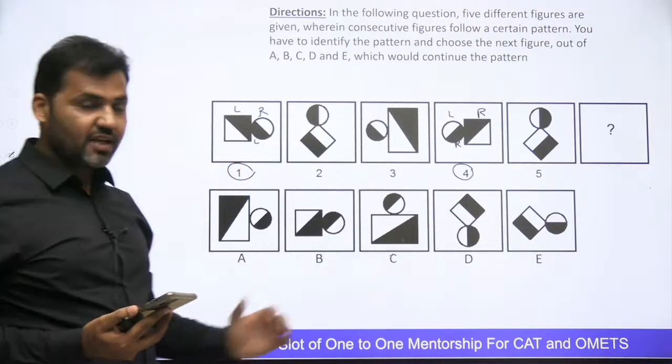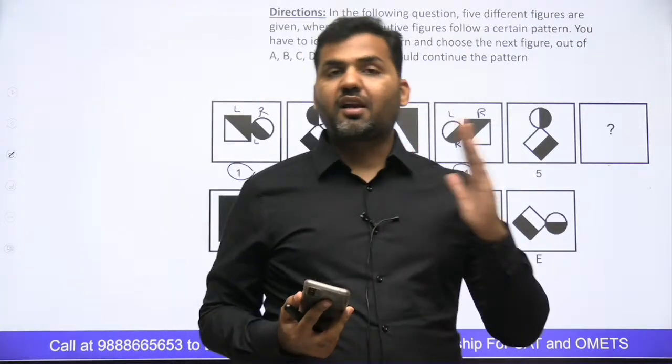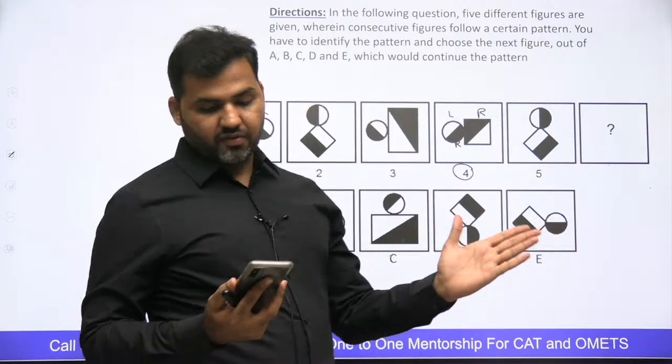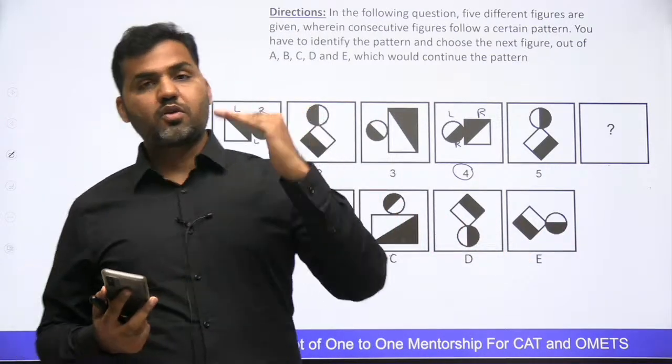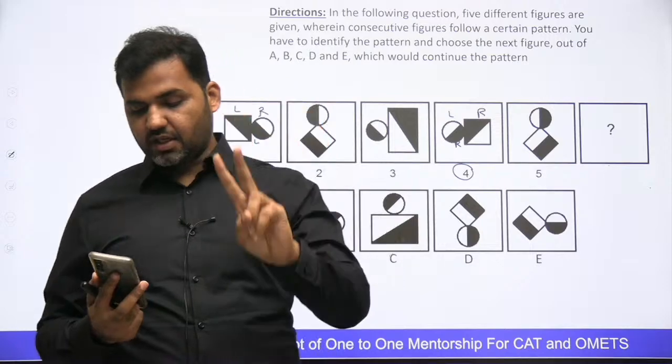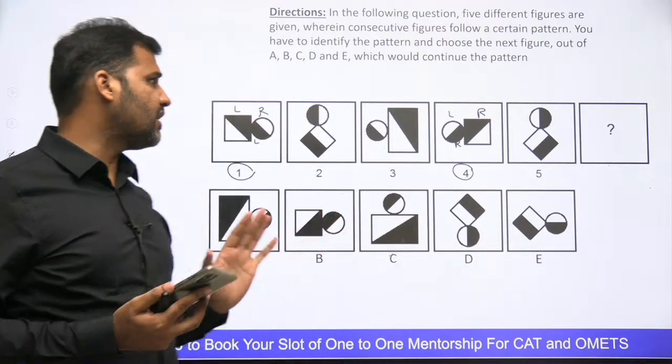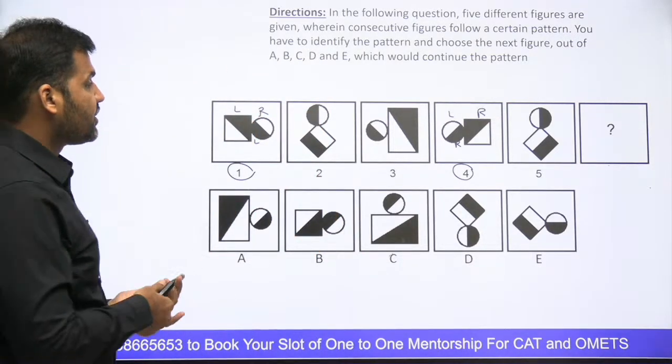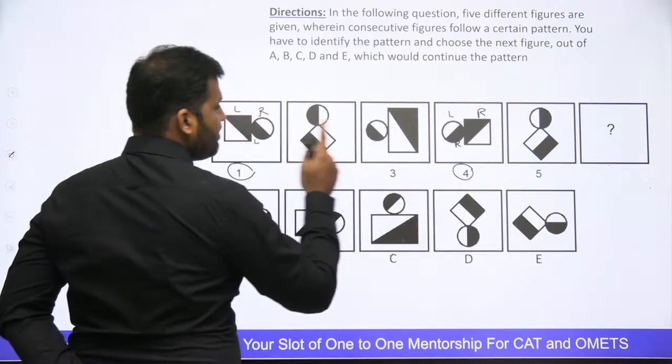What happens in a mirror image? I just told you, in a mirror image, left will become right and the right will become left. That's it. And in a water image, top will go to bottom and bottom will go to top. That's it. These are the only 2 points that you need to keep in your mind, and this will help you a lot. Now similarly, guys, 4 is a mirror image of 1.